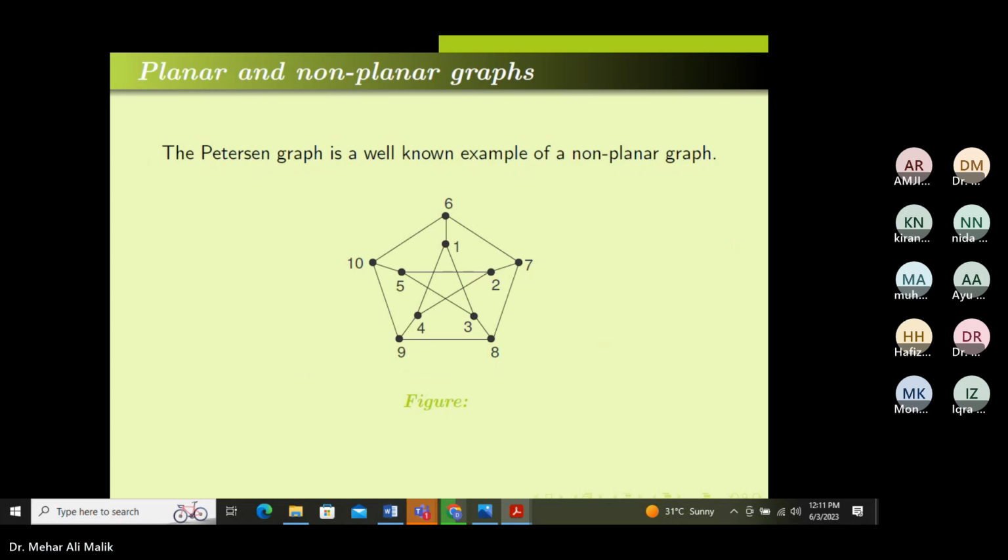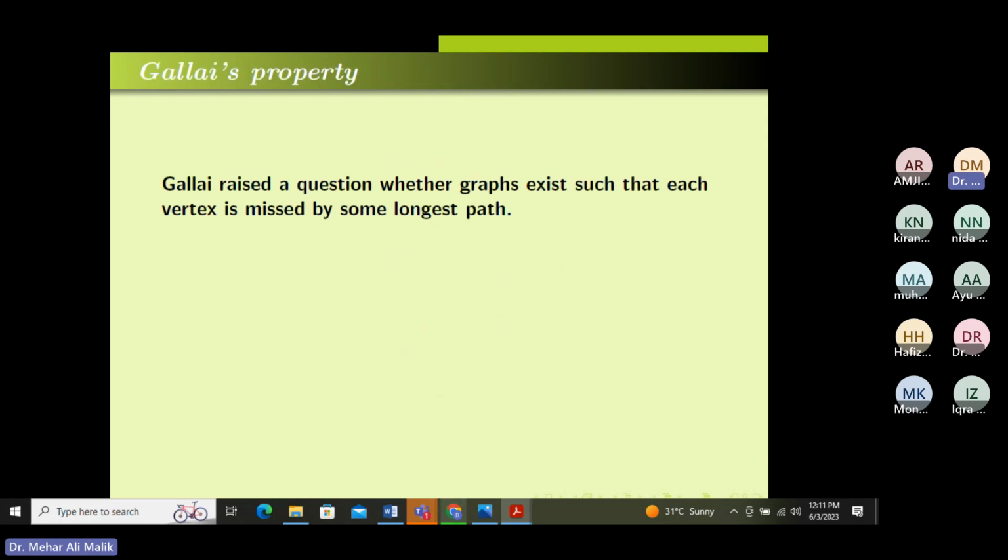Now, this is a famous example, the Petersen graph, which is a non-planar graph. I hope the graph theorists are very familiar with this graph. It is a non-planar graph which has 10 vertices. Now, this is the research question I'm going to present. Before that, we have discussed homomorphic graphs, tessellations or two-dimensional lattices, graph embeddings, and planar and non-planar graphs.